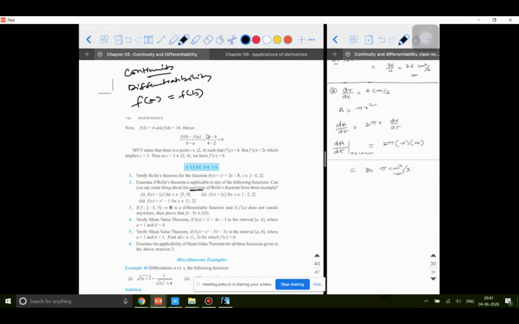Suppose you are directly doing the step f dash of c equal to 0 and you are able to prove that f of a is equal to f of b. From this, can you say that the function is continuous and differentiable? That is the converse. Now you're going the reverse, that's it.